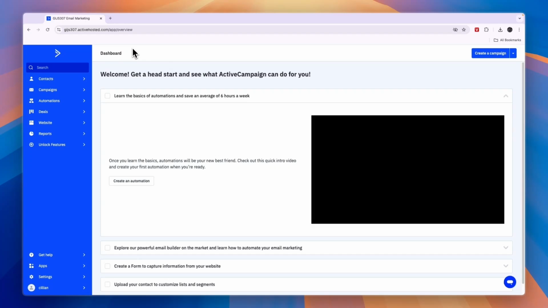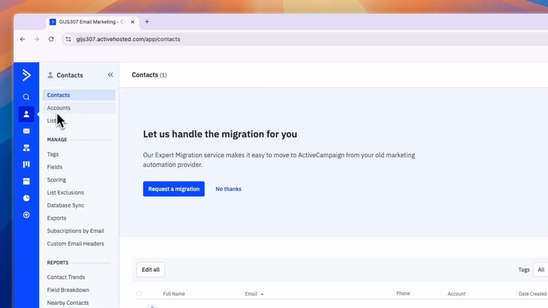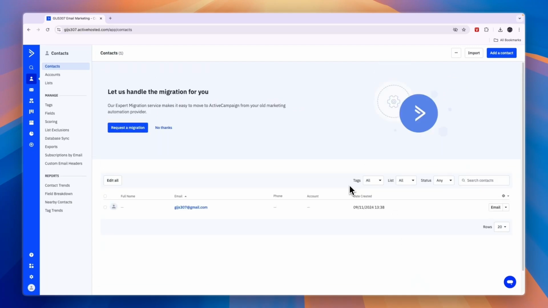In this video, I will show you how to export your contacts from ActiveCampaign. So to do this, just open up ActiveCampaign and click on the contact section here. Then just go to the contacts, and here you should see all of your contacts. Now in order to go and export all of your contacts at once, all you need to do is in